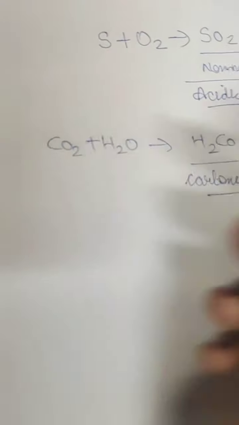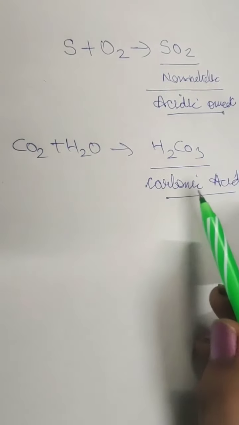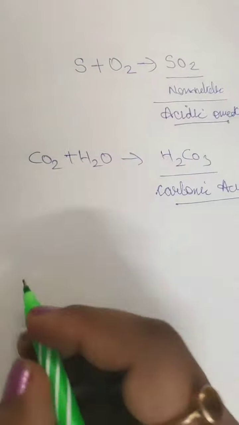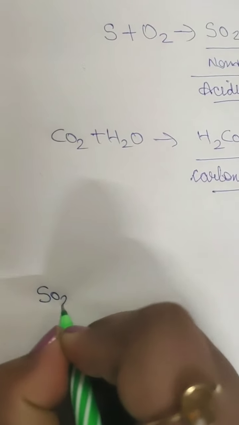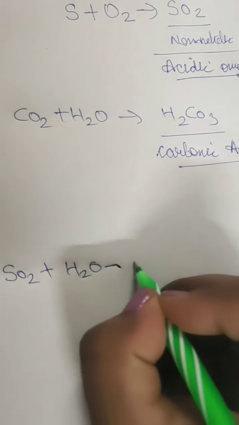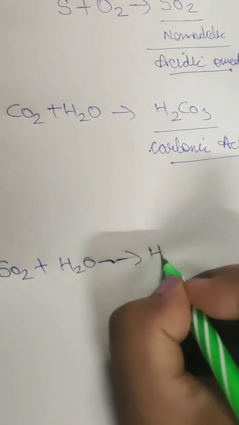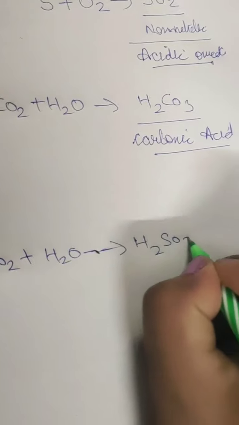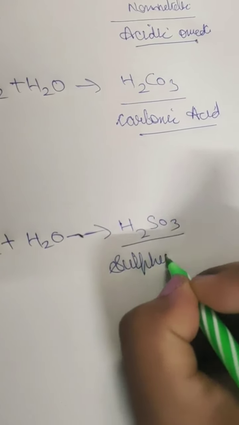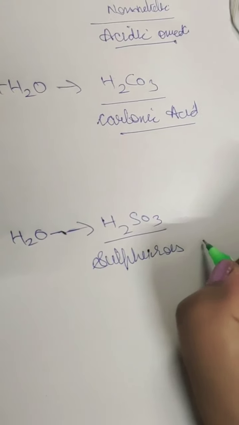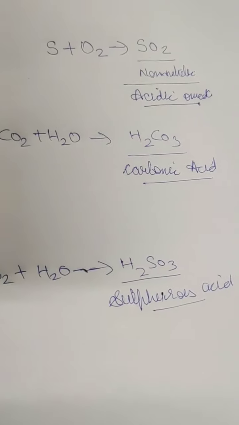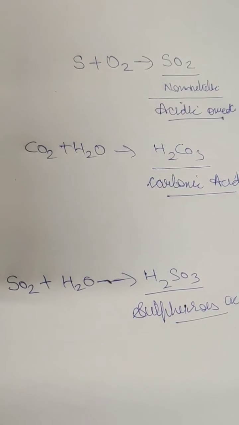So when we mix CO2 with water, we get carbonic acid. Similarly, when we react SO2 with water, SO2 plus H2O, we will get H2SO3, that is called sulfurous acid. This is also acidic in nature.